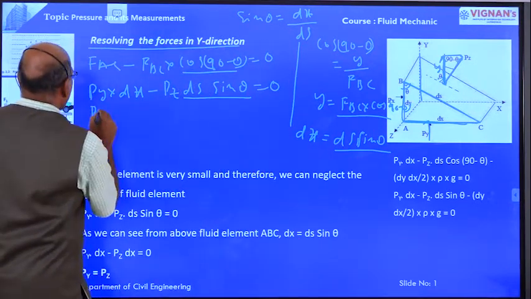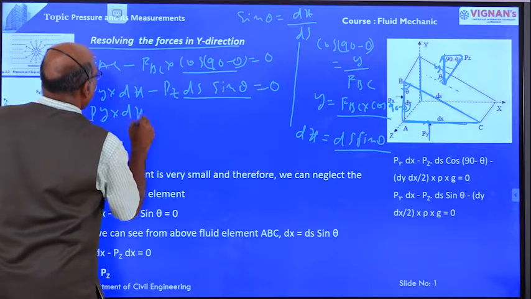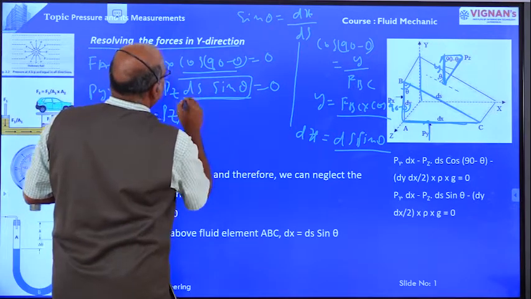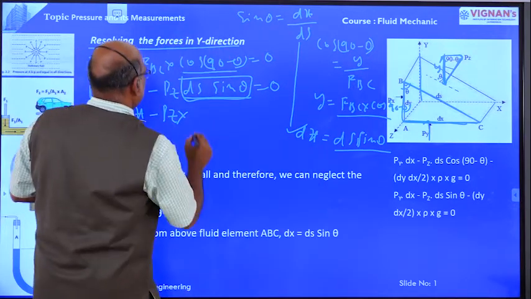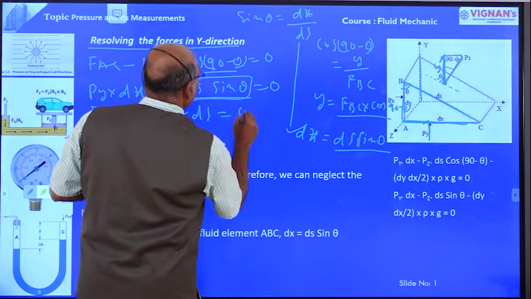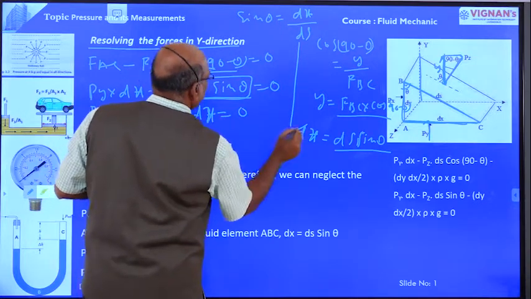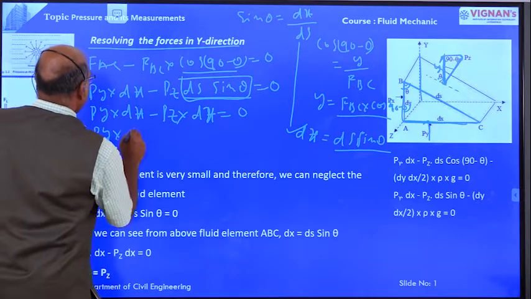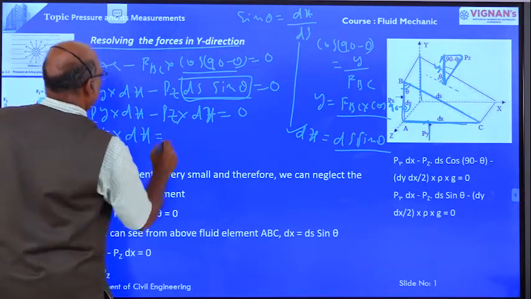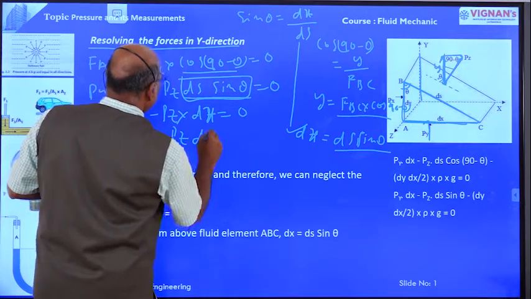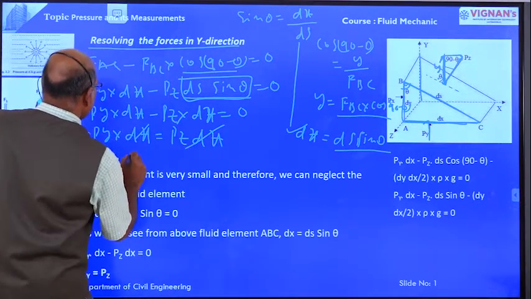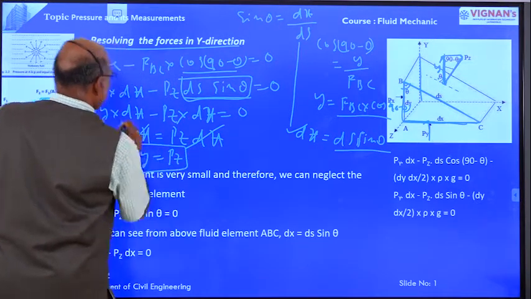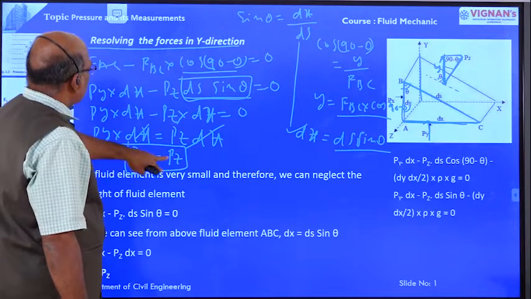Now Py into dx minus Pz into ds sin theta, we are going to take ds sin theta as dx. Now Py into dx is equal to Pz into dx, dx gets cancelled. Therefore Py is equal to Pz. This is the relation between them: Py is equal to Pz.